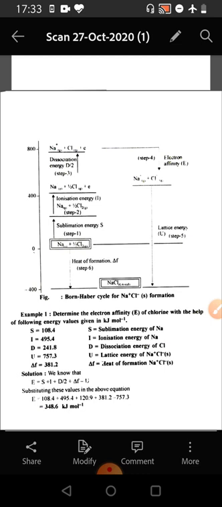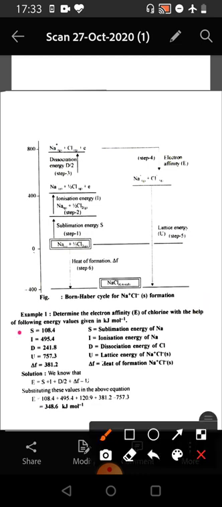If we consider the electron affinity of chlorine with the help of the following energy values, where S is the sublimation energy of sodium, 108.4 kilojoules per mole, I is the ionization energy of sodium, which is 495.4, D is the dissociation energy of Cl2, which is 241.8, U is the lattice energy of the formation of NaCl crystal, which is 757.3, and delta F is the heat of formation of the NaCl crystal, which is 381.2.